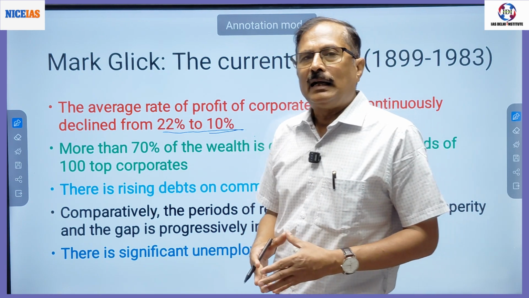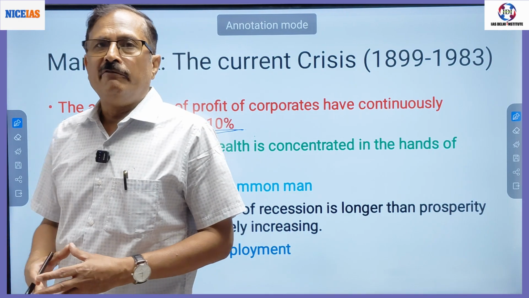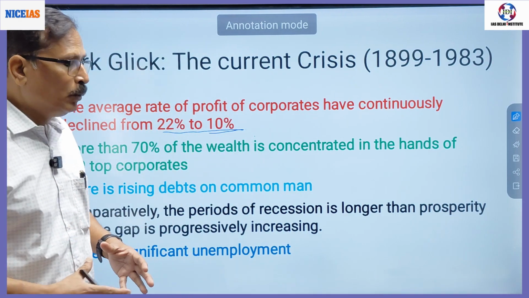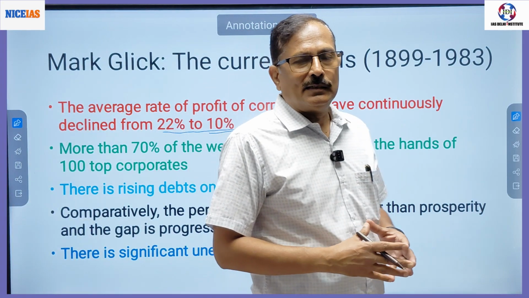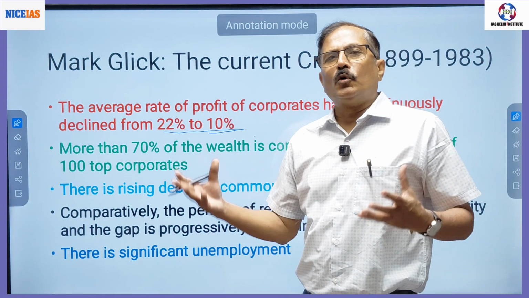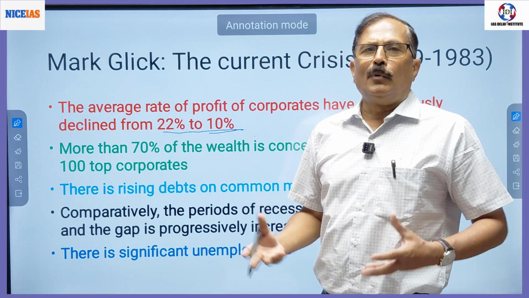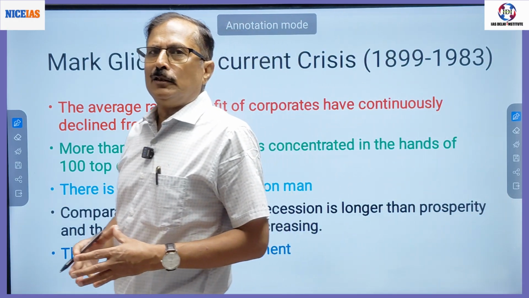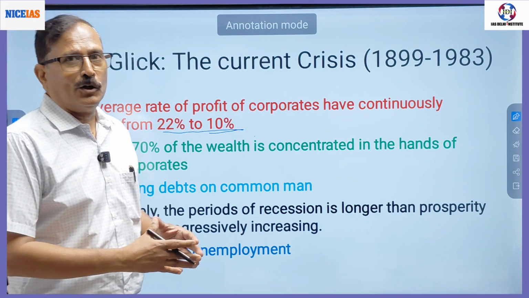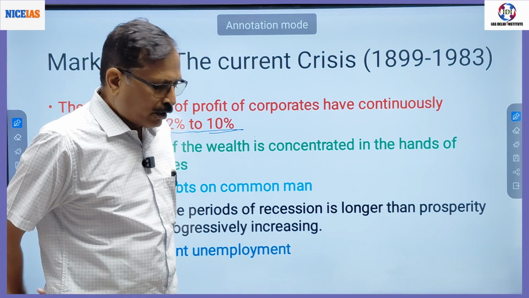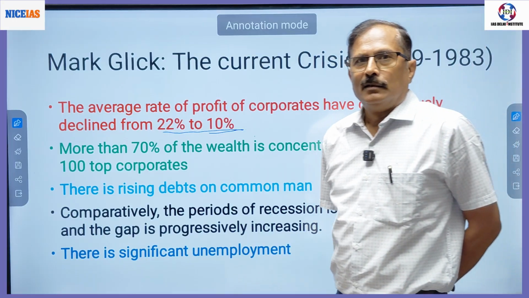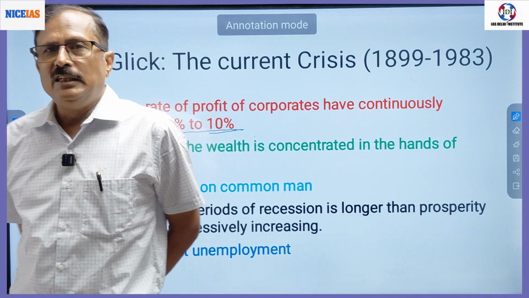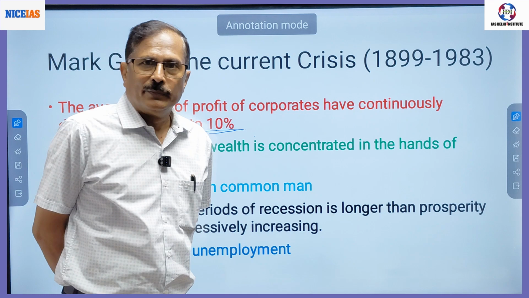If you look at Apple, Nvidia, Google, their turnover is much more than that of a large number of countries in the world. For example, Nvidia's turnover is more than India's gross domestic product. Indian GDP is said to be around 4 trillion.